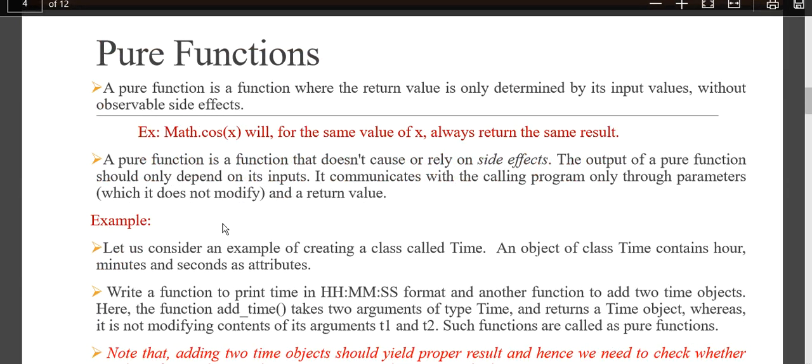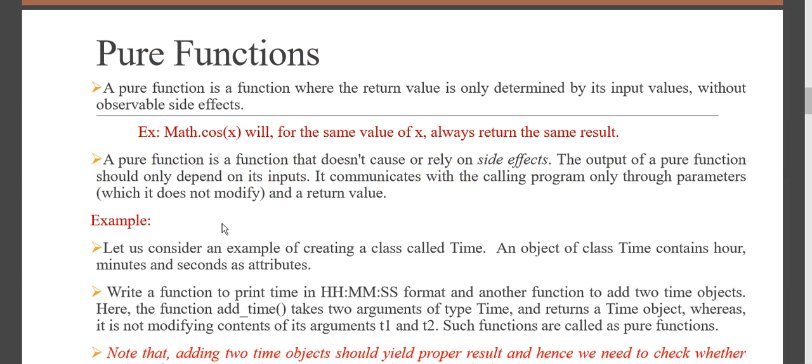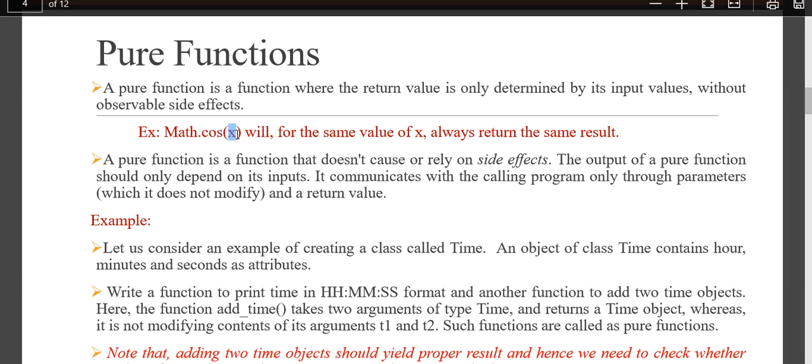Next we will move on to the actual definition of a pure function. We call a pure function a function where the return value is always dependent on its input value. So what exactly is this? When you take up some predefined function like cos of x, sin of x, tan of x, whatever input you give as x, the result will be the same.